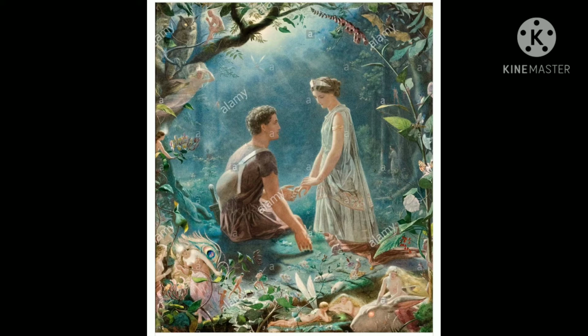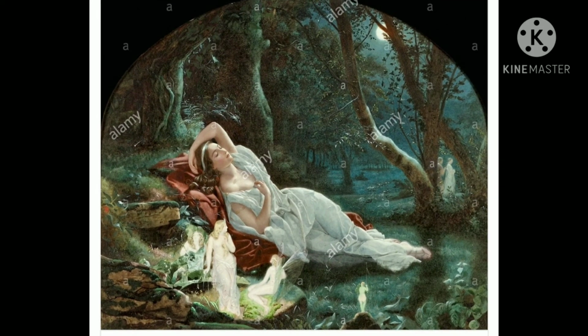At this, the Duke warns Hermia to obey her father, otherwise she will have only two options. She will have to die or live her whole life as a nun, as it was the law of Athens that a girl can't go against the will of her father. It means she will have to live all her life without marriage. At this, Hermia and Lysander were very upset, and at last they decided to elope and leave Athens forever.